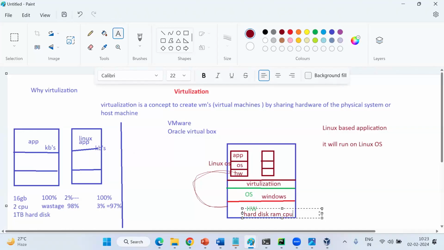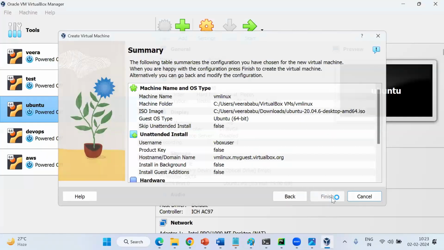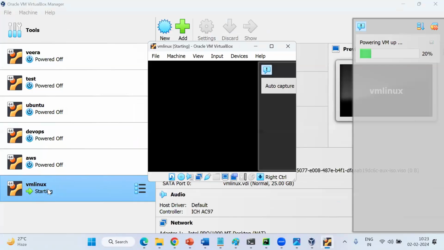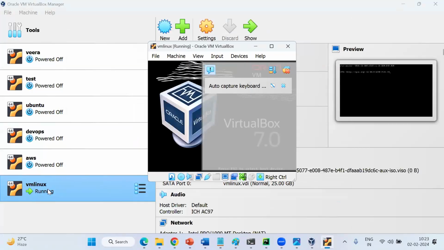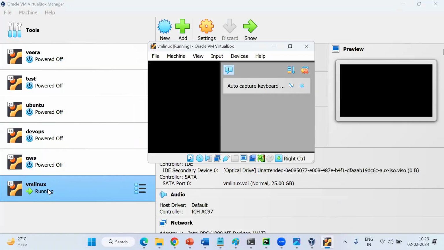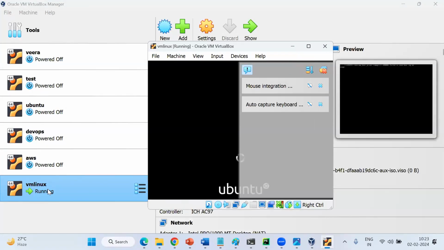So if you can see here, they are saying start your machine. See, the Linux VM is going to start now. So I have given the OS, I have given the hardware. Now, if I run this machine, I can host an application on my Linux VM. Which application? Linux application. See, my Linux is running now. Ubuntu is running. So what we can understand, guys, is that the VM can share your hardware and everything from your physical host machine, but the OS will not be shared. The OS we have to give from outside. You have to download it. Is it clear, everyone now?